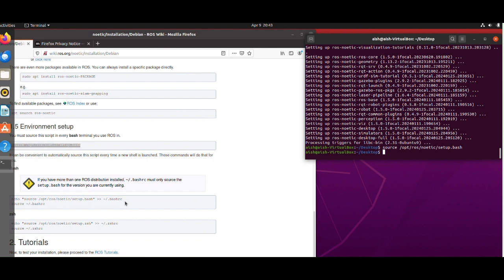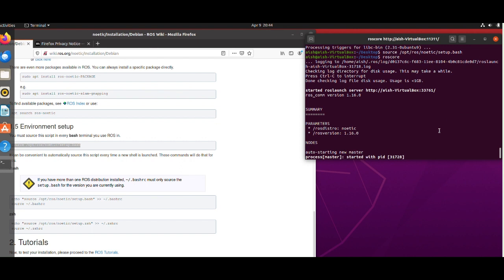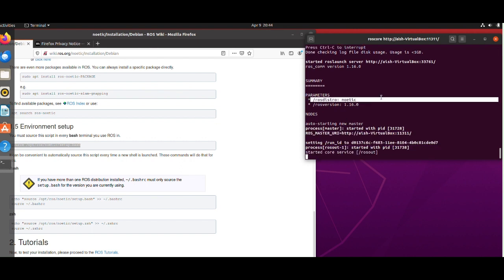Once the source is done, the next step is to check whether ROS Noetic got installed or not. I'm going to do that with the command roscore. Yes, and now you can see in the summary that it's showing ROS_DISTRO noetic. That means ROS Noetic got installed on our system.